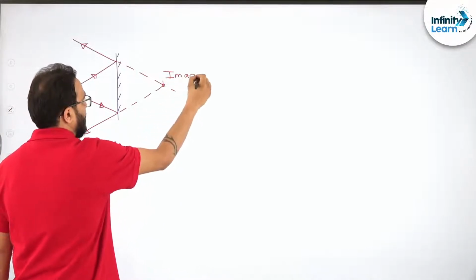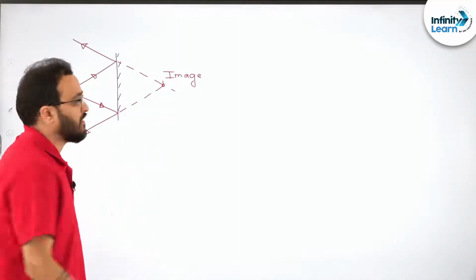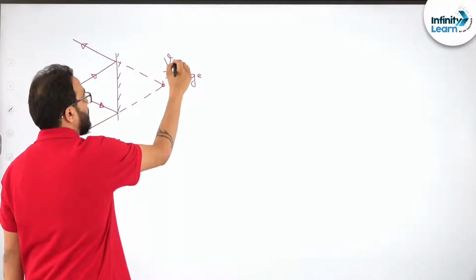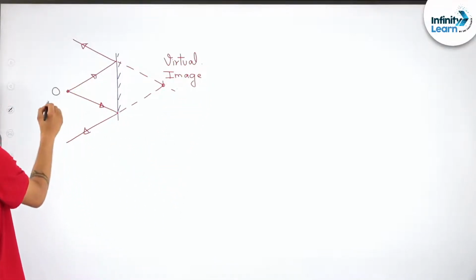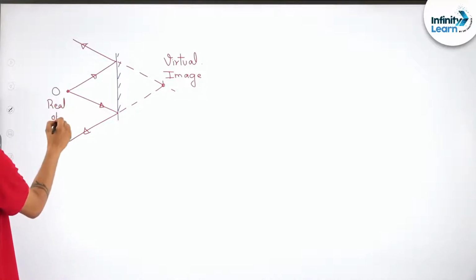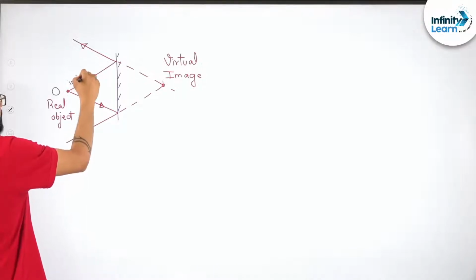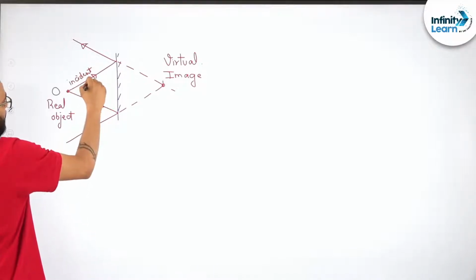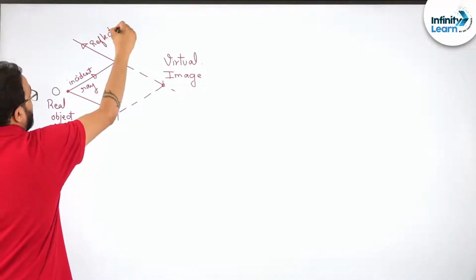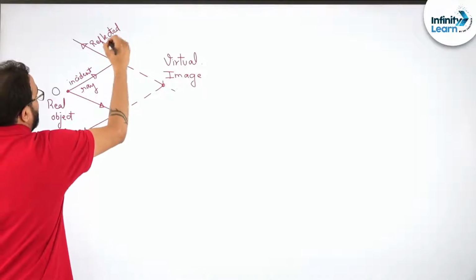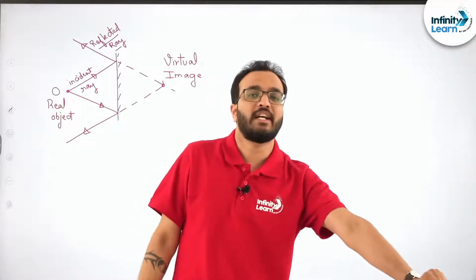Now, we have already studied in 10th standard that if the reflected rays appear to meet at some place, we call it a virtual image. And when the rays are actually meeting, then we call it a real image. So incident rays are actually meeting here. What is this? Incident ray. What is this? Reflected ray. Got it?